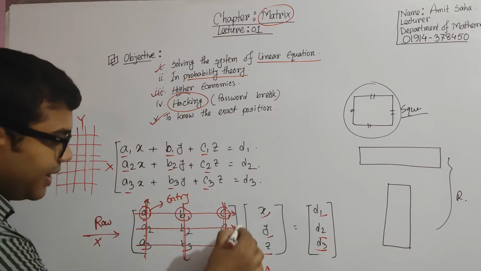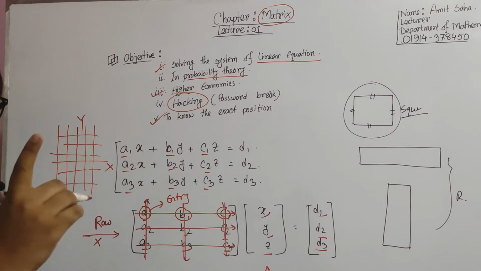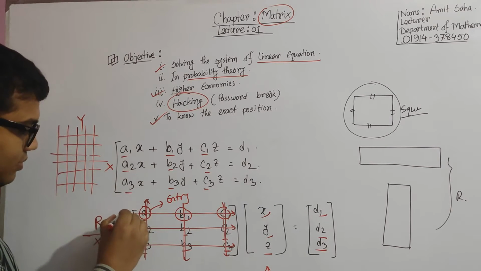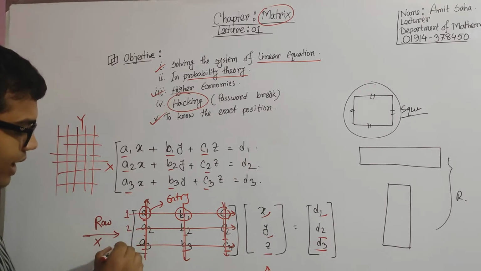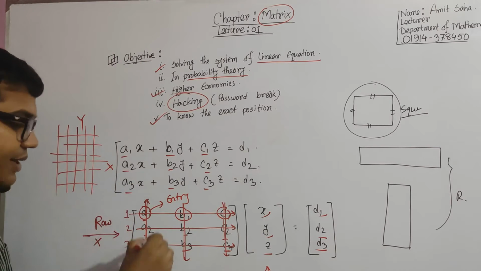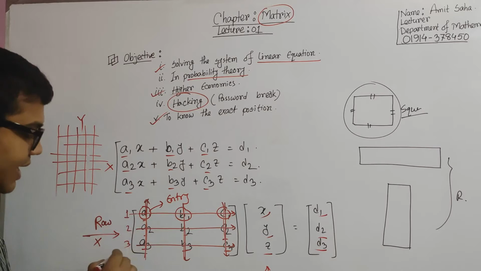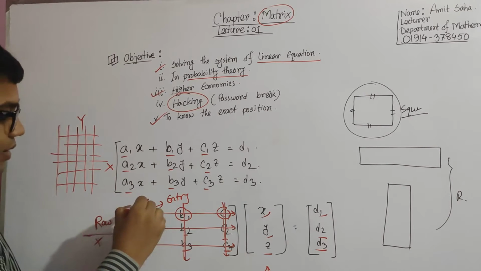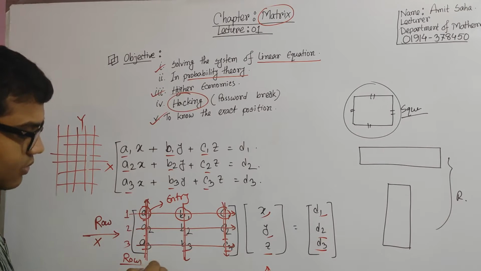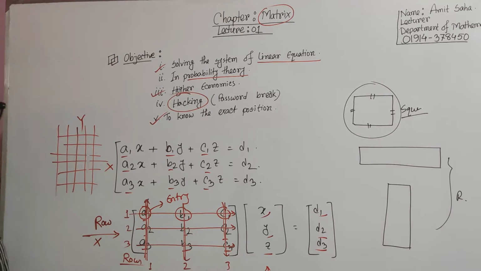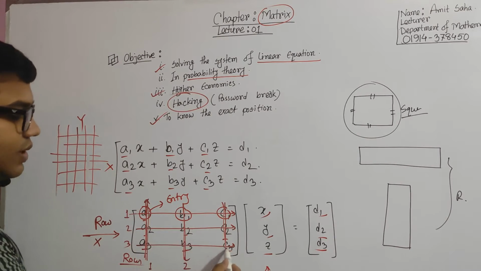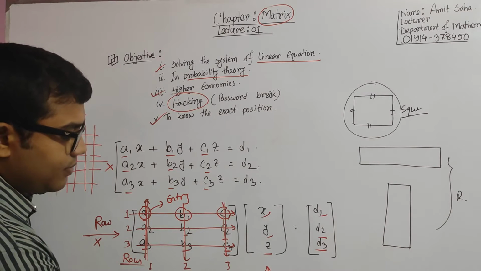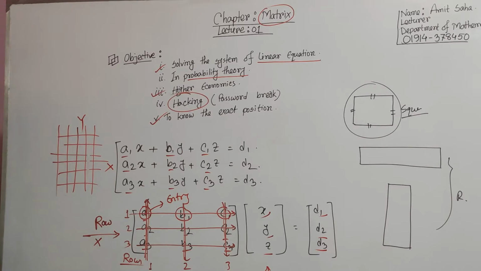So in this matrix, what are we going to say? We can say that there are 1, 2 and 3, so there are 3 rows, exactly. And 1, 2, 3, I mean there are 3 columns, isn't it?